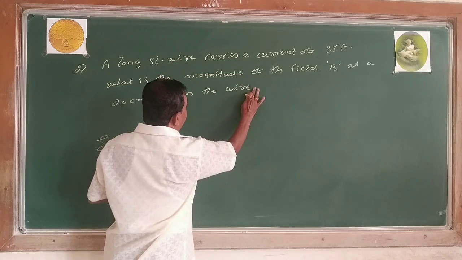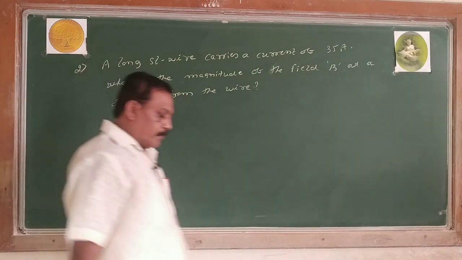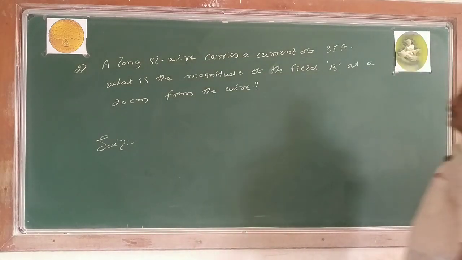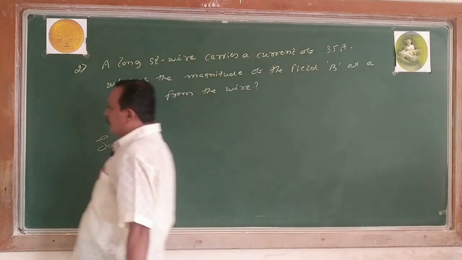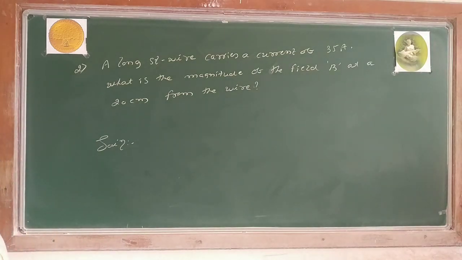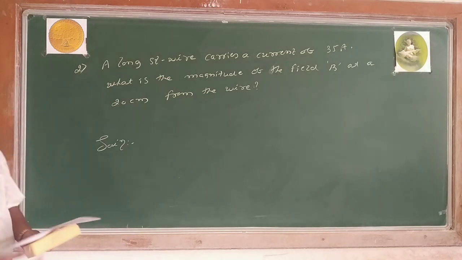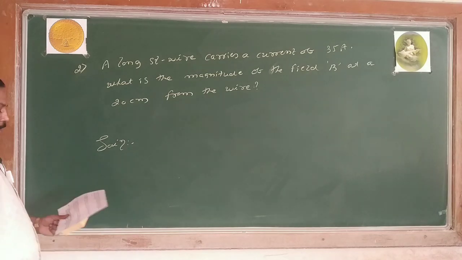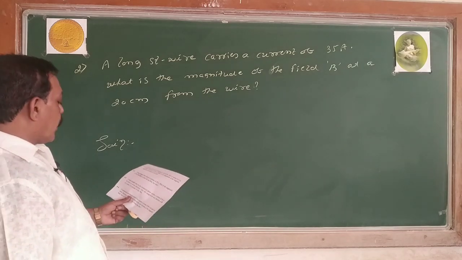Now this is my problem. A long straight wire carries a current of 35 ampere. What is the magnitude of the field B at 20 centimeter from the wire? At a point. What is the magnitude of the magnetic field B at a point?